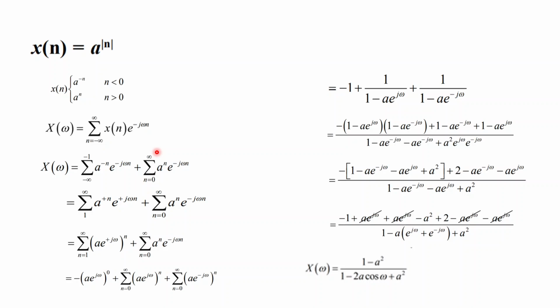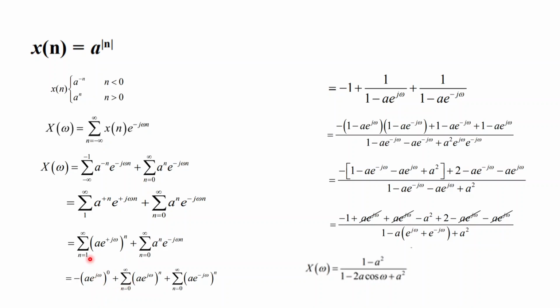But in summation 0 won't be repeated; one time only you will have the 0 value. So from minus infinity to minus 1, reverse the summation, so the sign of n is also reversed. It can be written in the form of a power n. Now expand this one.